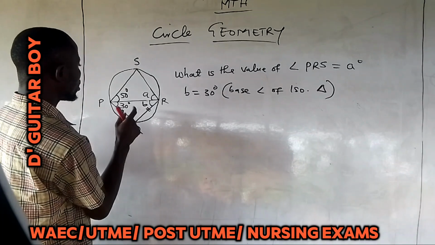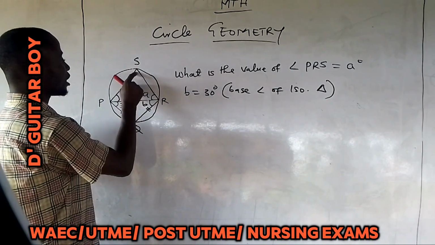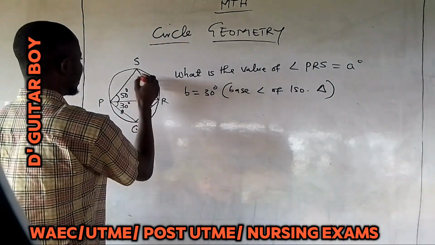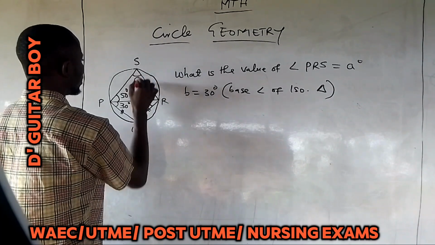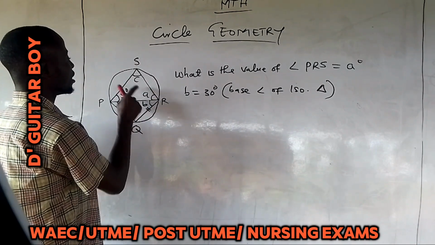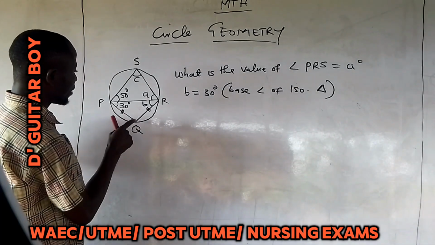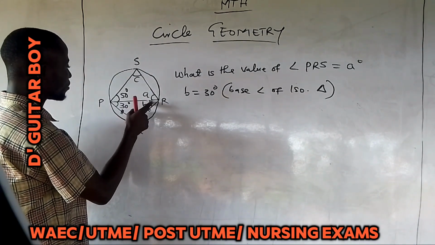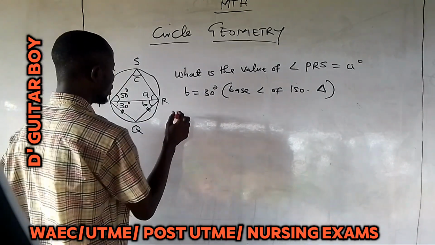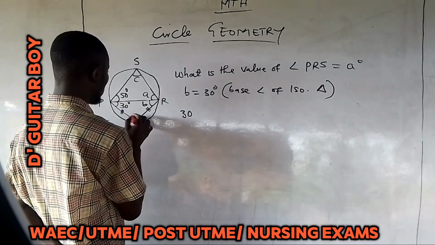Now remember you have to calculate this place. The only way you can calculate here is if you have this angle. Let's call this angle C. The only way you can calculate A is when you have C, so that you now use the sum of the angles in the triangle to calculate it. So what do you now do? You have this B already, which is 30. You have this angle 30, plus this angle, plus this angle. Let's call this angle D.